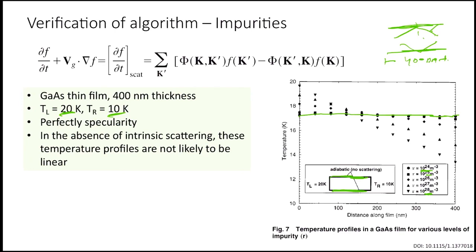Sir, as you discussed during impurities, there is a random distribution. Impurities could also lead to backward scattering, right? So there would be some resistance to the flow. Basically, the profile would look more like it was adiabatic scattering, like when we change the specularity. The more impurities, the closer we are getting to the